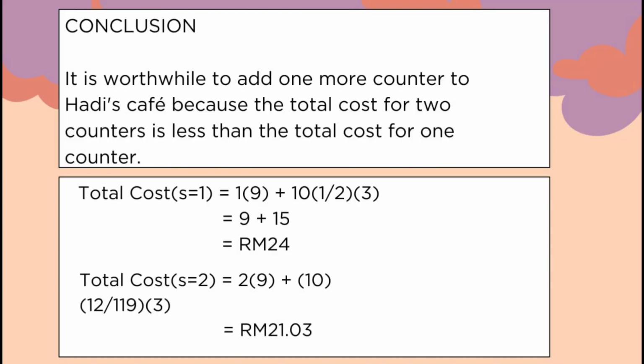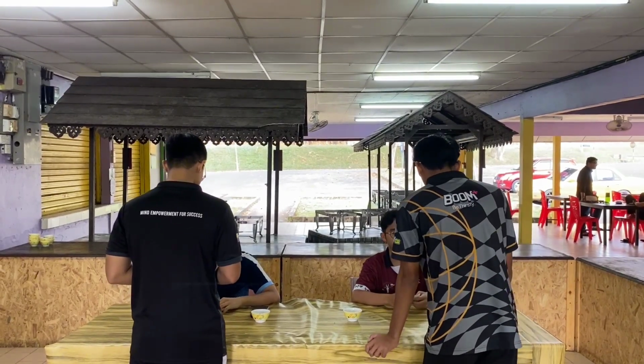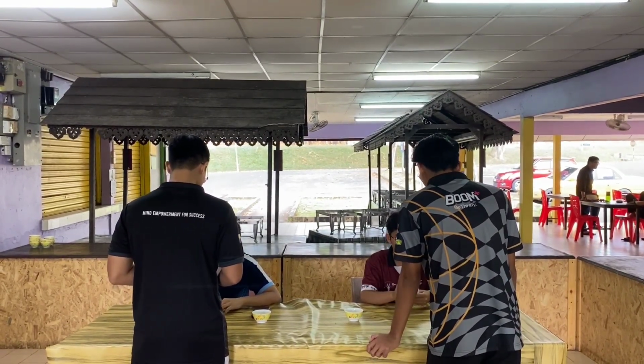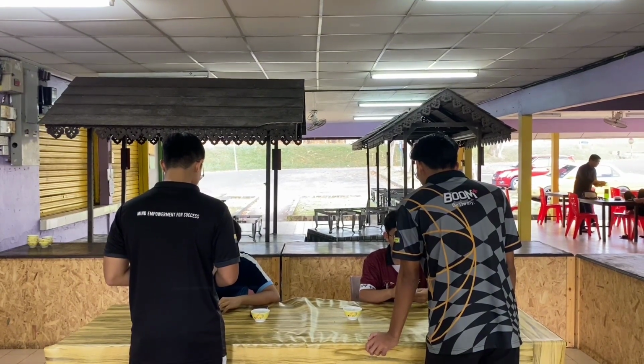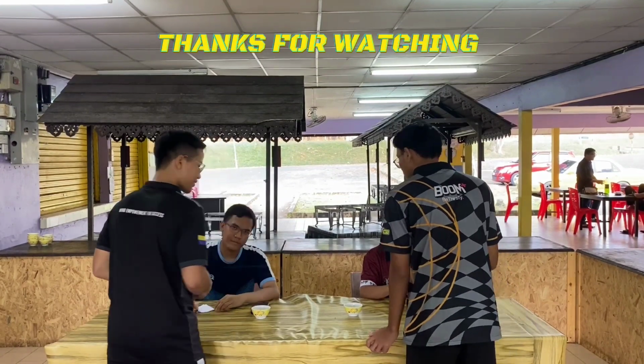In conclusion, it is worthwhile to add one more counter to Hadi's cafe because the total cost for 2 counters is less than the total cost for 1 counter. The total cost for 1 counter is 24 ringgit and the total cost of 2 counters is 21 ringgit 3 cents. What's the takeaway from the story? Queuing theory is a useful tool for reducing waiting times, and when waiting is unavoidable, businesses can create a positive customer experience. Thanks for taking the time to watch the video.